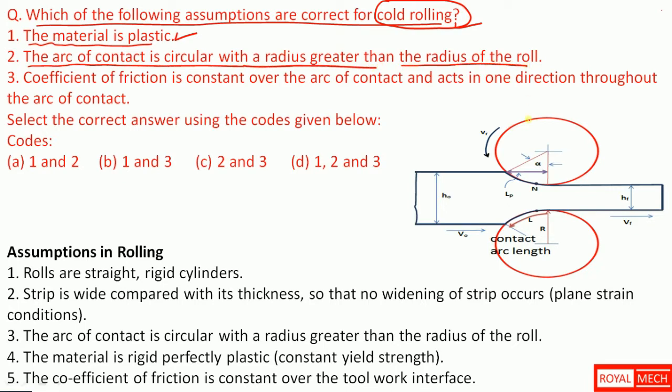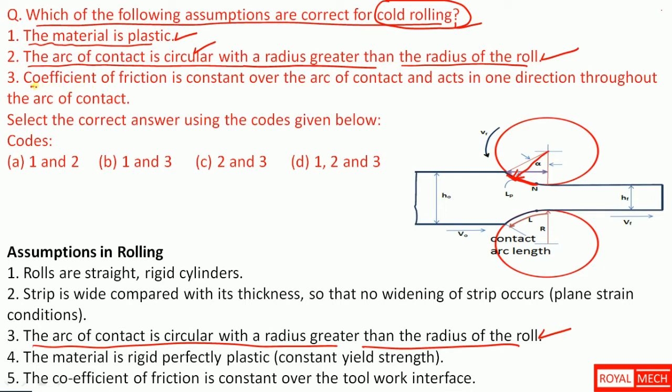of the roll. So the arc of contact is circular, that is true. The arc of contact is circular with radius greater than the radius of the roll. So this radius is greater than the radius of this roll. That is a correct assumption, because you can see here the arc of contact is circular with the radius greater than the radius of the roll. That is a standard assumption. So statement 2 is a correct assumption.